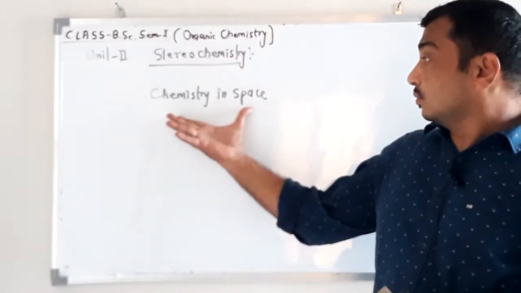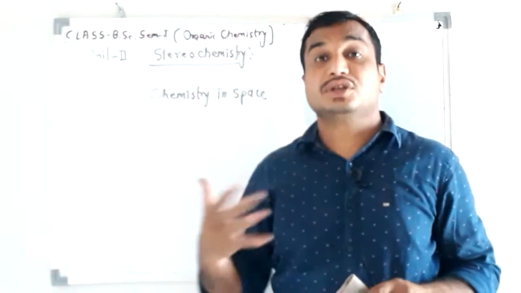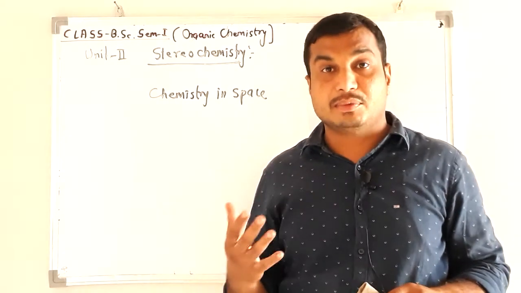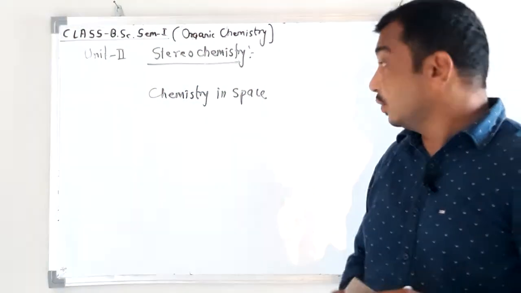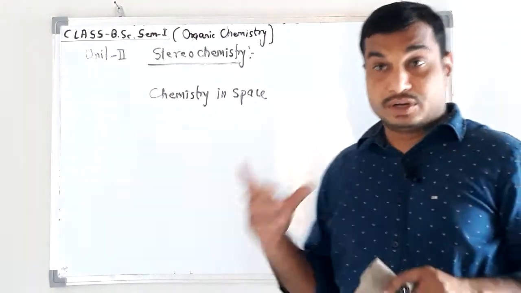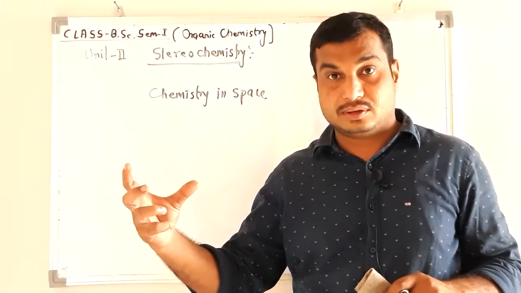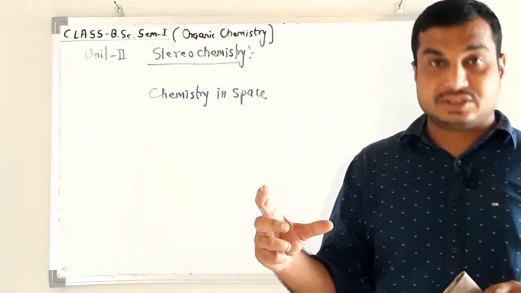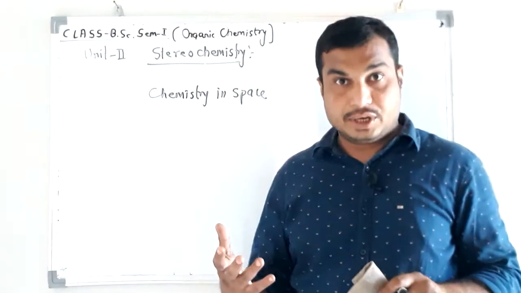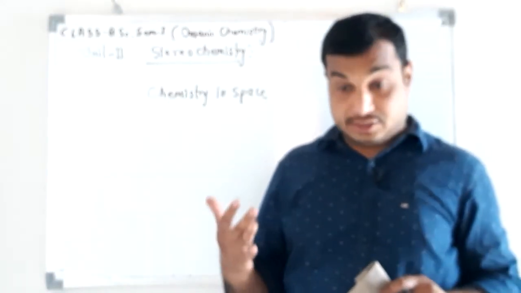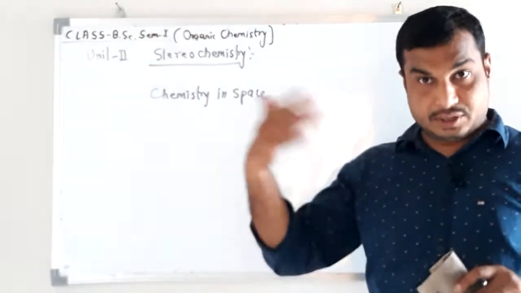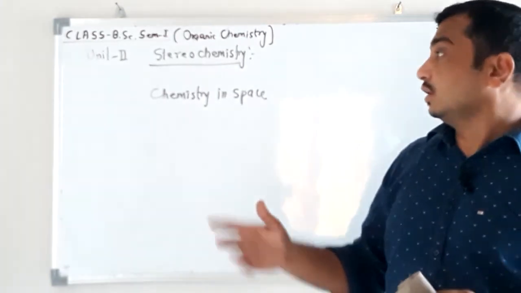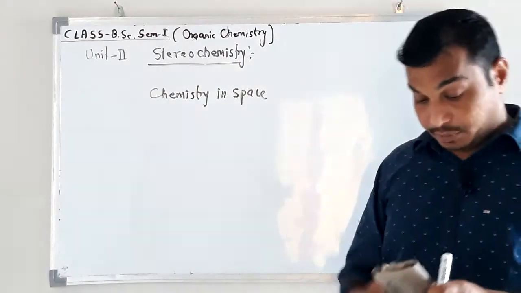We have to study the structure of all organic compounds in space. What is the actual structure of an organic compound in space? Three-dimensional structure. We are going to discuss three-dimensional structure, their connectivity, their orientation in space, their energy in different orientations, everything we will discuss here.